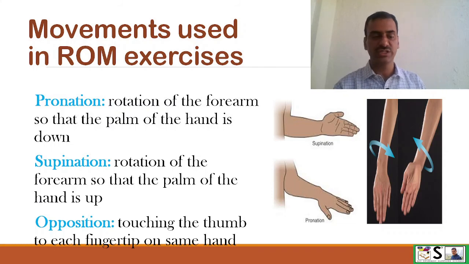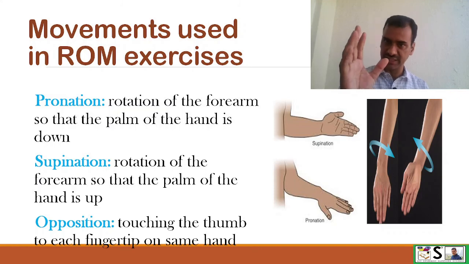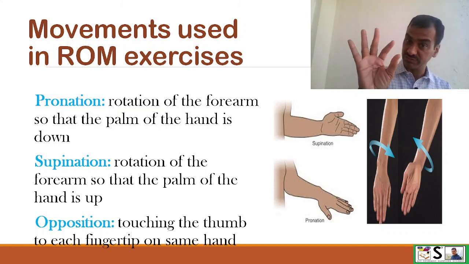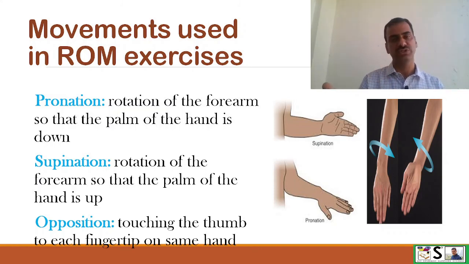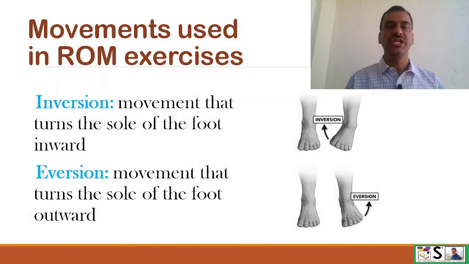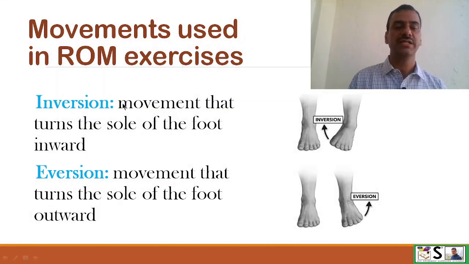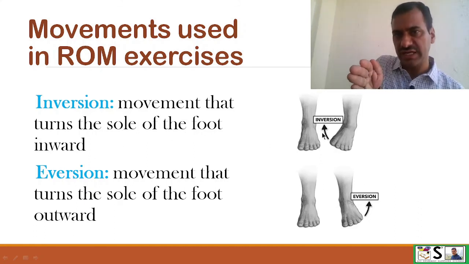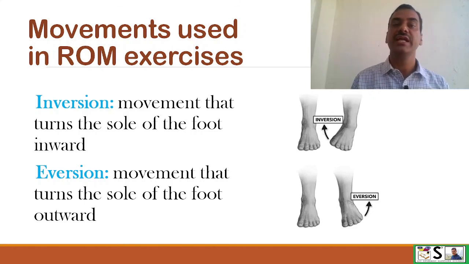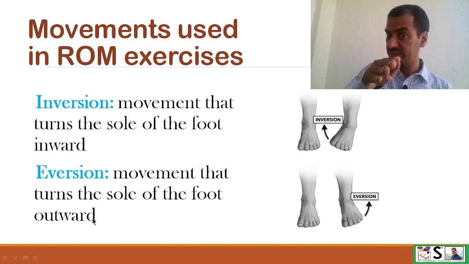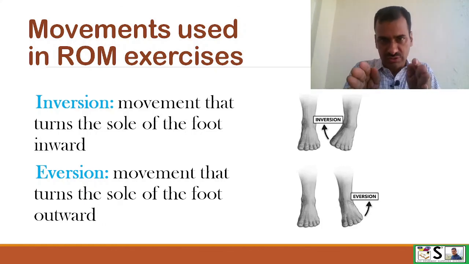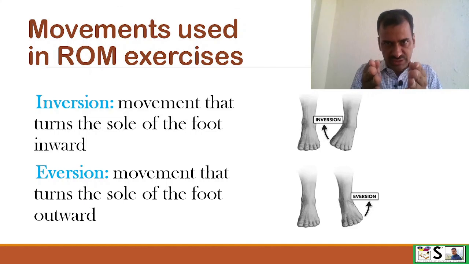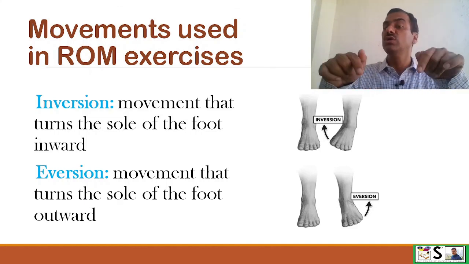Opposition is touching the thumb to the fingertip of the same hand, like this when we are counting something. So this is known as opposition. Next is inversion. Inversion means movement that turns the sole of the foot inwards, moving the foot like this, and eversion is movement that turns the sole of the foot outwards, like this. So this will be inversion and this will be eversion for the sole.